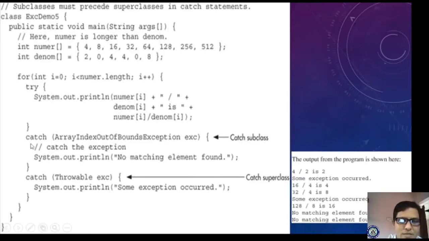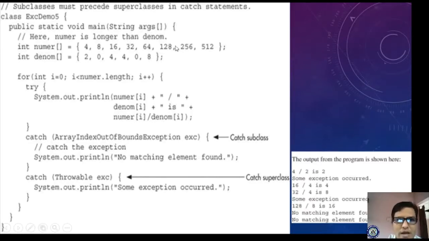Here it is not mentioned in our catch block, so it immediately comes to your Throwable. According to the Throwable, it is a derived class, and it sends to the superclass, and it will display according to that message. Next, 16 by 4 is possible, 32 by 4 is possible, 64 by 0 is once again a division by 0 error. It will be caught by this superclass. Hence this Throwable is acting as a superclass of an exception.